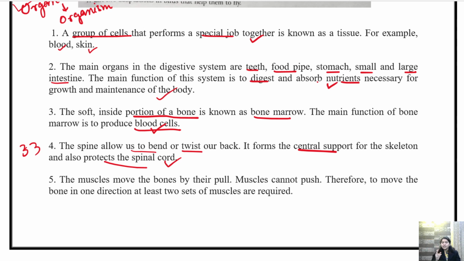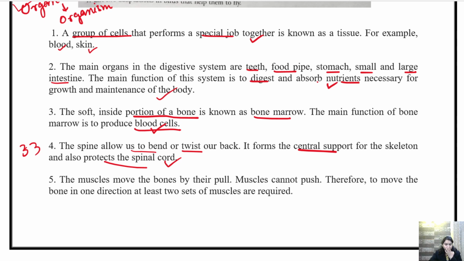Always remember that the movement of bone always takes place by pulling, not pushing. ठीक है? Muscles cannot push, they will only pull. जब हम हाथ को fold कर रहे हैं, then our tricep will work. When we straighten our hand, our biceps will work.